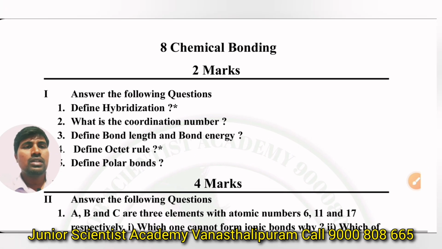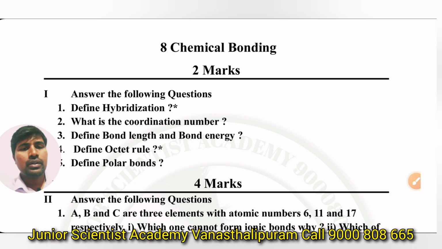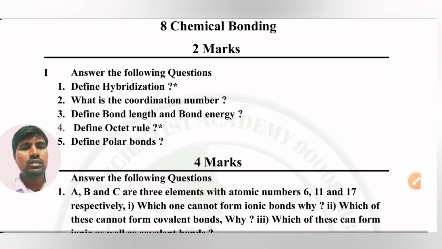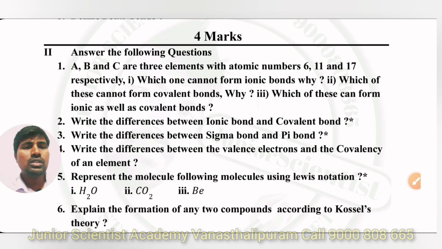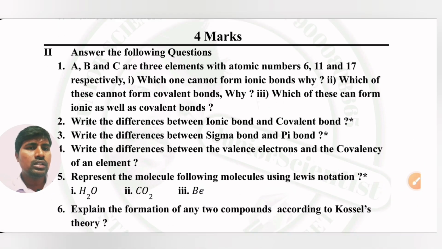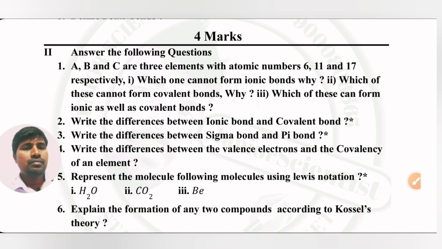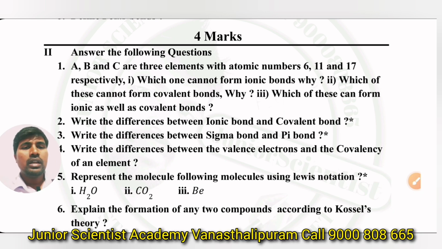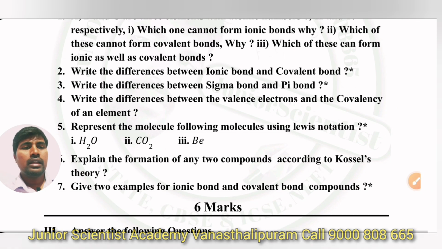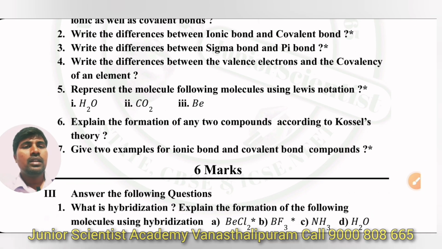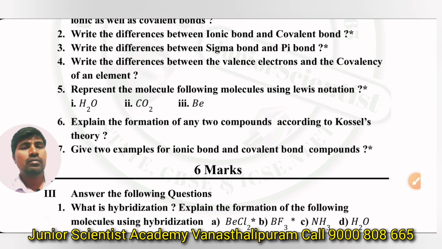We can see in the previous chemical bonding: hybridization definition, octet rule. So next, 4 marks questions, most important questions here. You can see differences between ionic bond and covalent bond, differences between sigma and pi bond. Next, represent the following molecules using Lewis notation.